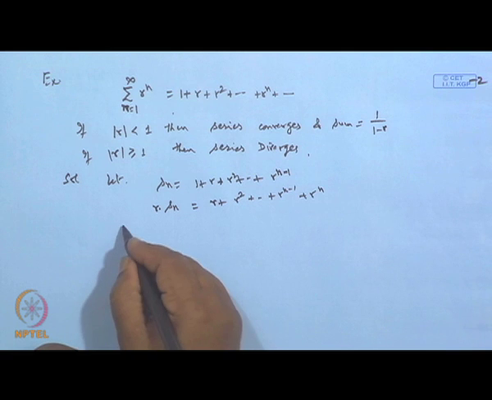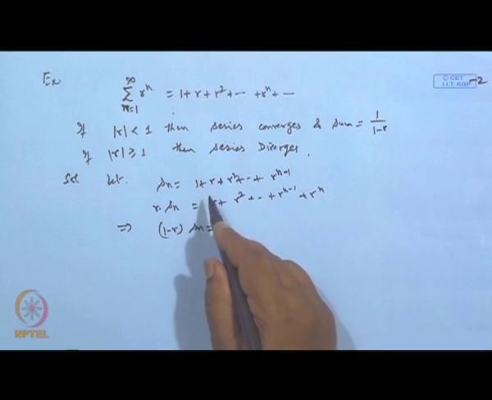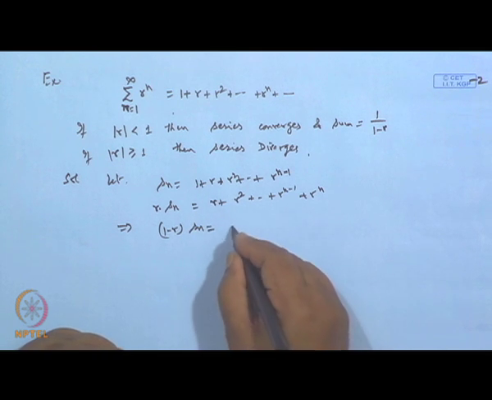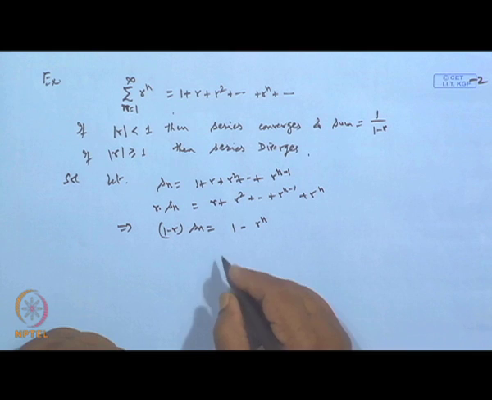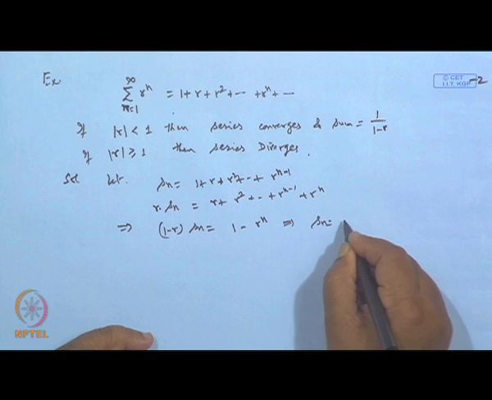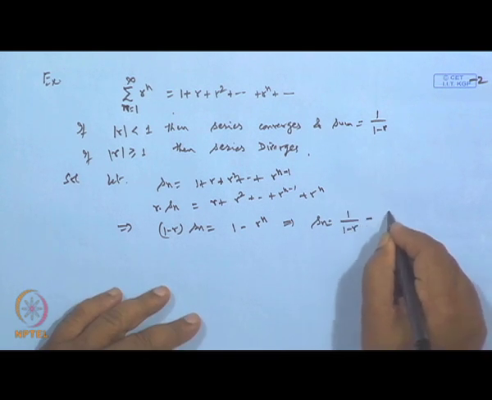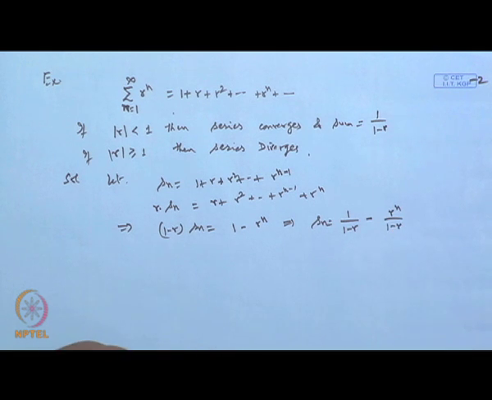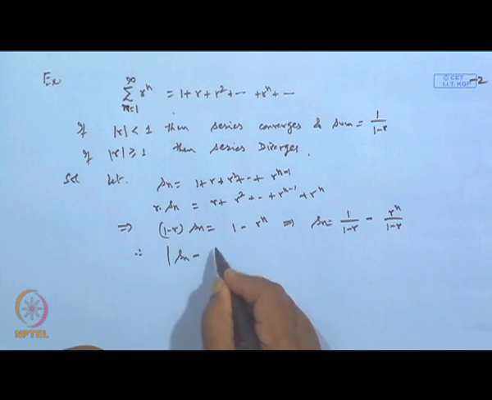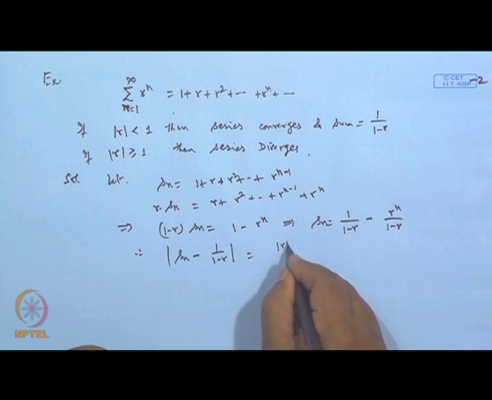Now, when subtracted, the terms cancel, and we get 1 minus r times S n equal to 1 minus r to the power n. So S n becomes 1 minus r to the power n over 1 minus r. Consider mod of S n minus 1 over 1 minus r, that is equal to mod of r to the power n over mod of 1 minus r.